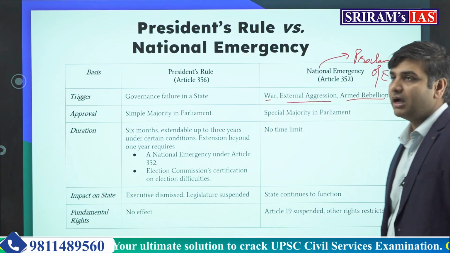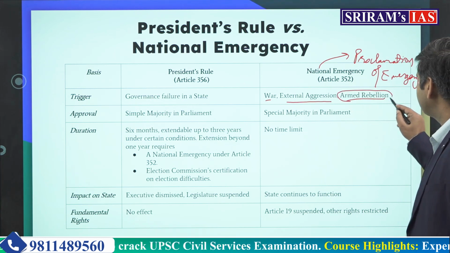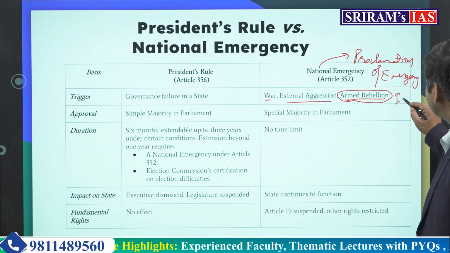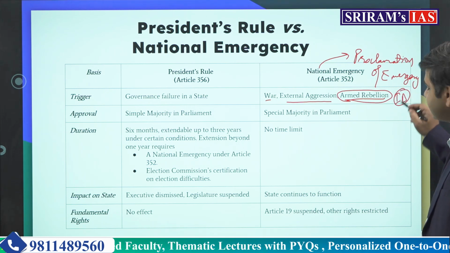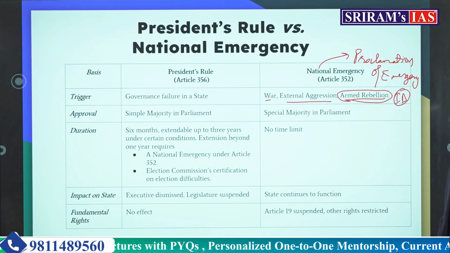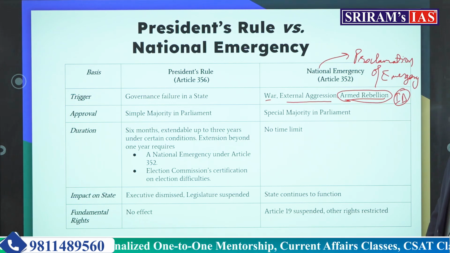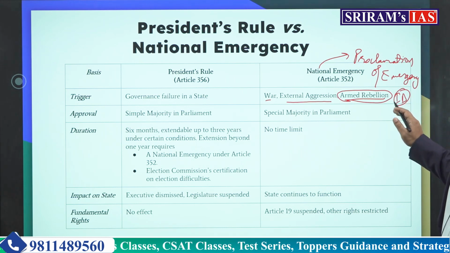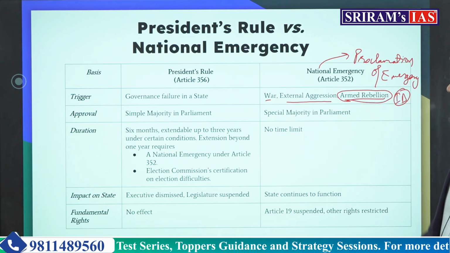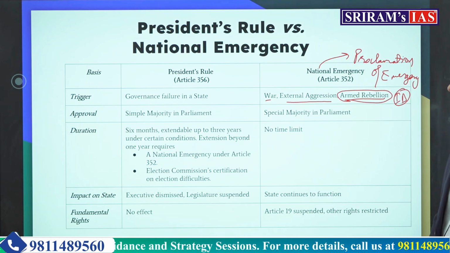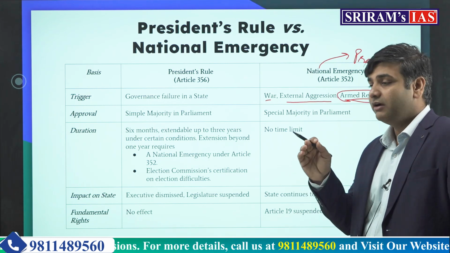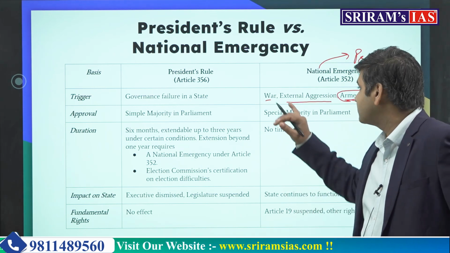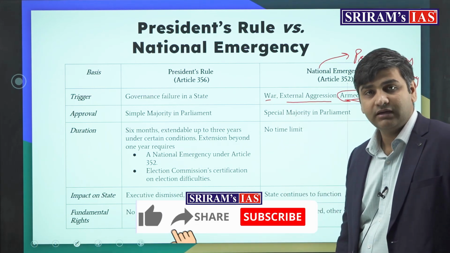Earlier, this word armed rebellion was not there in the original constitution. Internal disturbance was the word written, but this internal disturbance is a very vague word. So by 44th Constitutional Amendment Act of 1978, this ground of internal disturbance has been removed and armed rebellion has been written instead of that. So now armed rebellion inside the country is a very specific ground to impose the emergency. Of course, war and external aggressions are other grounds.